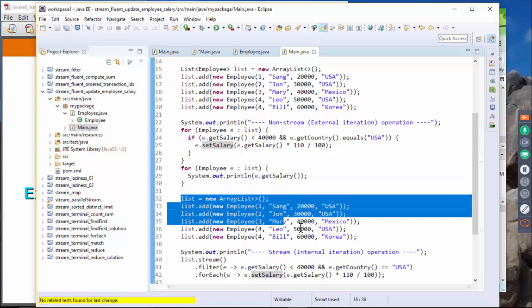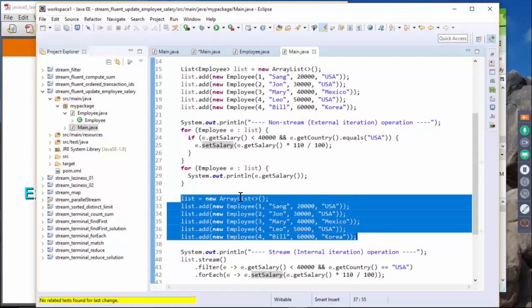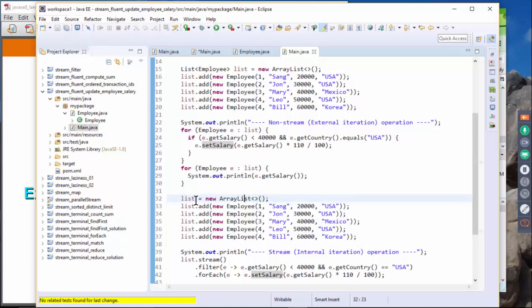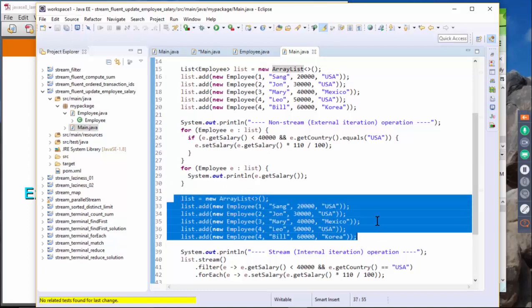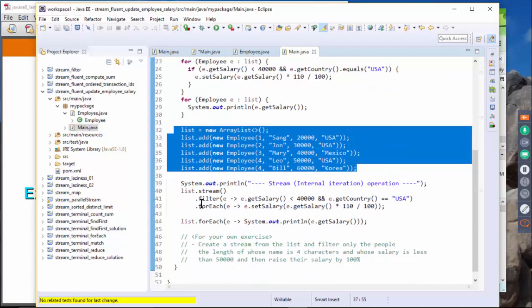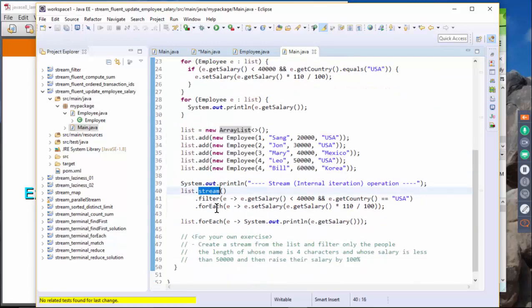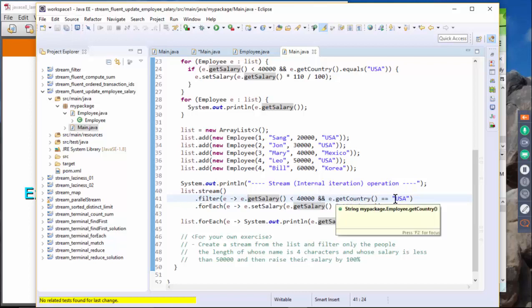And now we're going to create another one. The reason is that if you don't create a new one, it's going to use the changed list. So we want to start from a brand new list of employees, and this one is using stream. We create a stream object, then we use a filter, where you provide the predicate. The predicate in this case is salary less than 40,000 and country is USA. Again, this should be equals rather than the equal sign if possible.